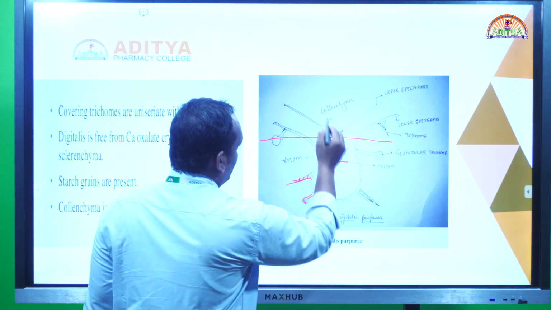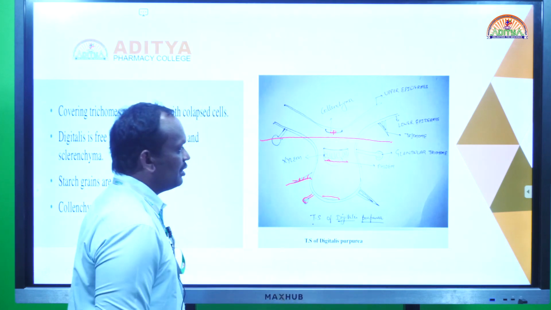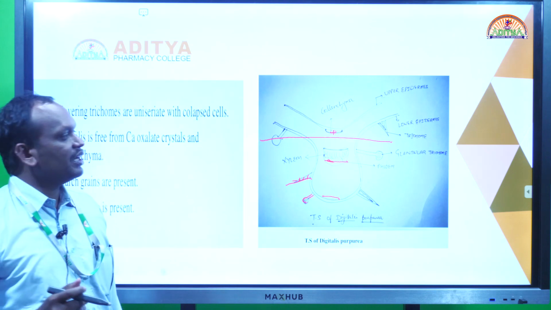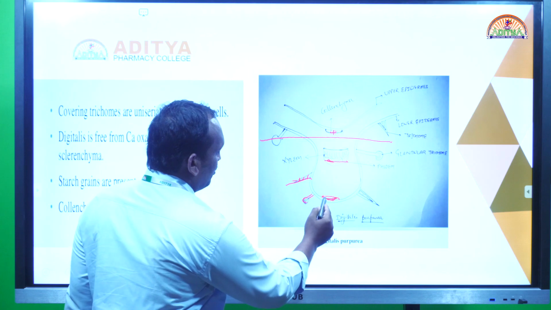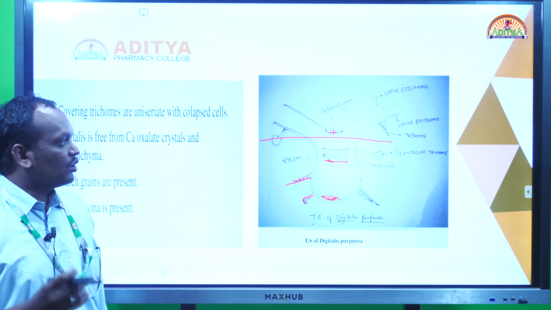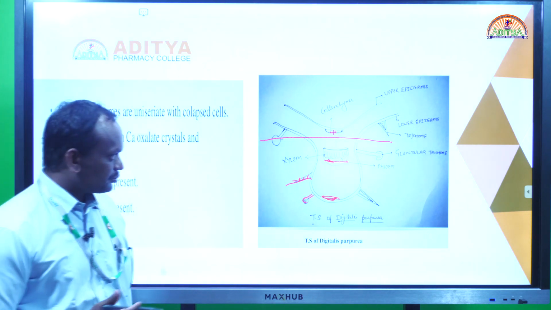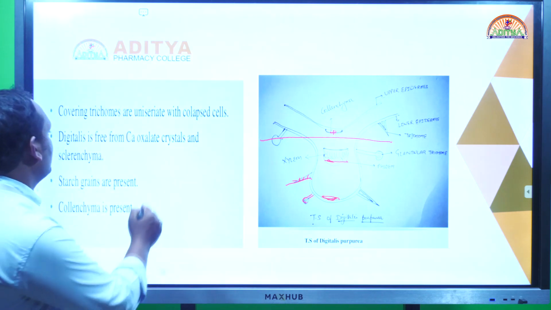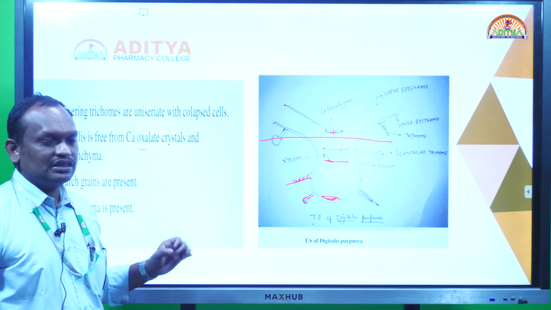So it is collenchyma. If you see below the upper epidermis, above the lower epidermis, and in the pericyclic region, collenchyma is present in 3 areas in digitalis. In this picture collenchyma is not shown, but it is present in these 3 regions of digitalis: the pericyclic region, below the upper epidermis and above the lower epidermis. And also calcium oxalate crystals are absent in digitalis. You see that the digitalis leaf is free from calcium oxalate crystals. So there are no calcium oxalate crystals in digitalis.